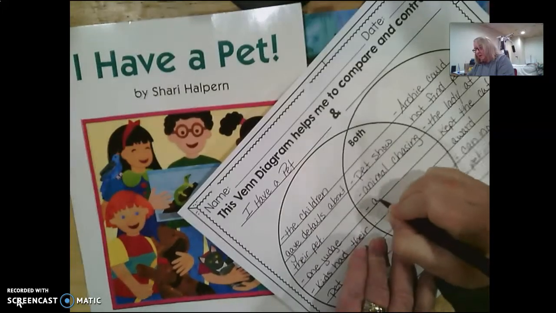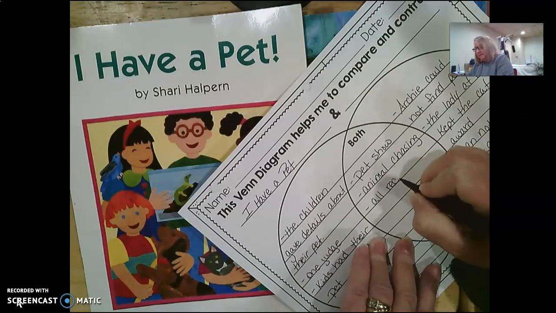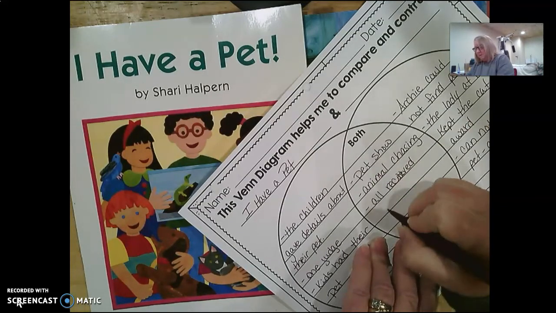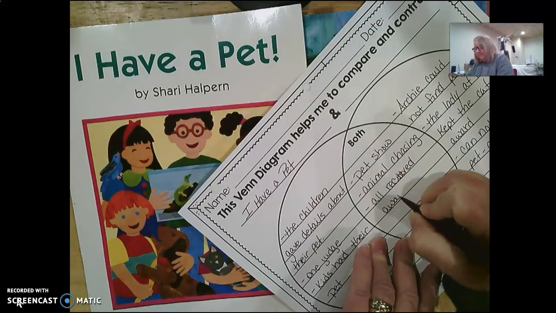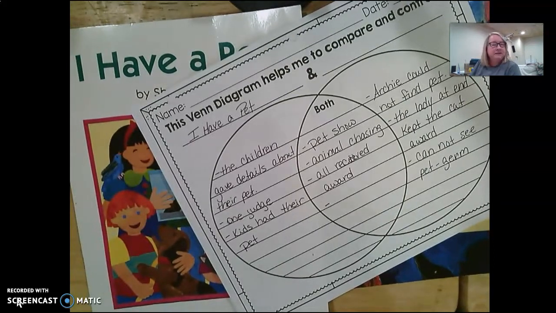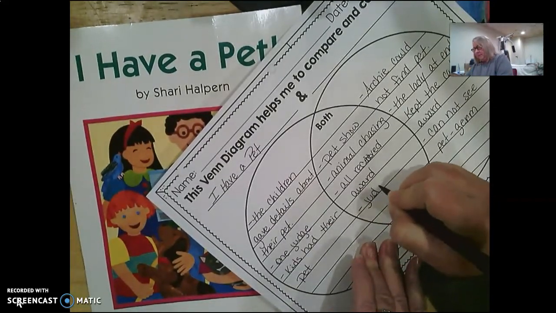They all received an award. Anything else that you can think of? And there were judges in there. They all had judges in both the books.